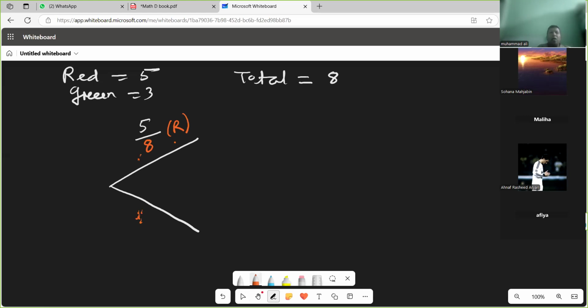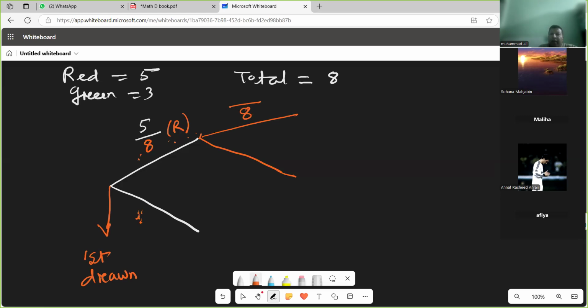Okay. This is the first ball drawn. First drawn finished. For the second draw, they said I also replace the ball. That means my total balls is 8.